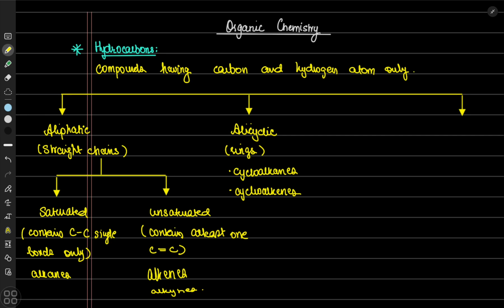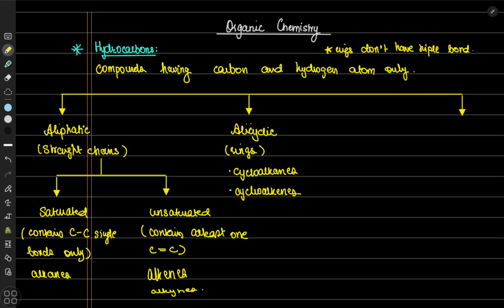A ring structure cannot have a triple bond in it. Rings don't have triple bonds, right? I hope this is clear.